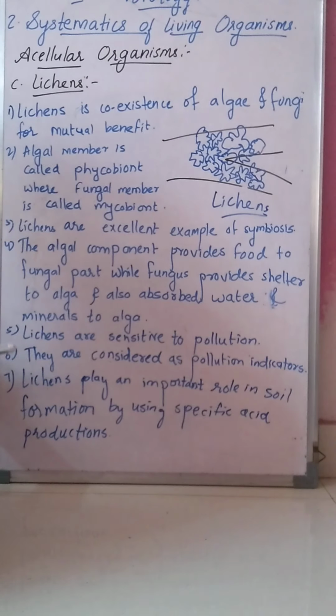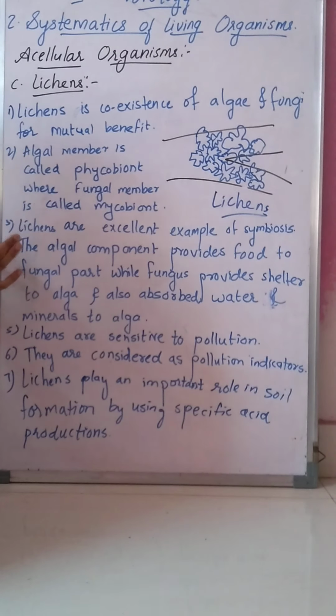Okay, so by this, students, we have completed the chapter, that is, systematics of living organisms. I have taught you the included part of this chapter this time. The five kingdoms, salient features of the five kingdom system of classification, and acellular organisms.